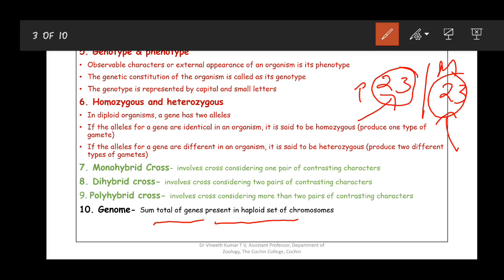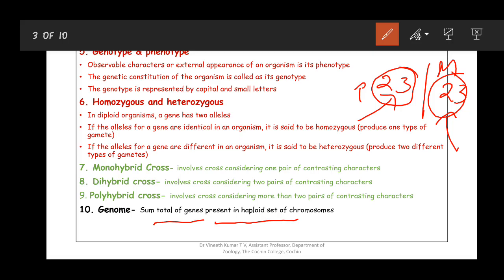As we said in the description of homologous chromosomes and alleles, alternate forms of genes are present in two different chromosomes. So you have only one gene, but its forms are present in two different chromosomes. If you are going to count the number of genes in a particular cell, and you count the number of alleles, you are going to count a gene in duplicate.